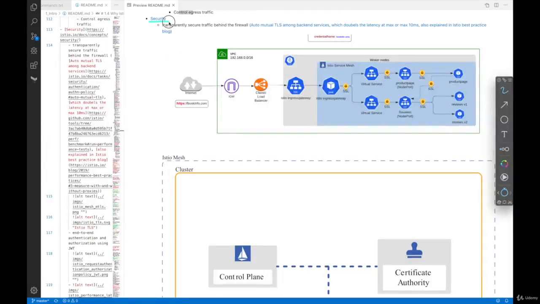Next, we're going to talk about security aspects of the benefits. Istio is going to transparently secure traffic behind the firewall. It will do automatic mutual TLS among backend services. If you look at these yellow SSL icons, these are the backend connections. Take a look at this product page pod. This is going to connect to a reviews service, which does layer 4 load balancing to reviews pods in the backend. So the connection between product page and reviews is also mutual TLS secured, as well as connections from Istio ingress gateway to a virtual service, and virtual service to backend service to backend pods.